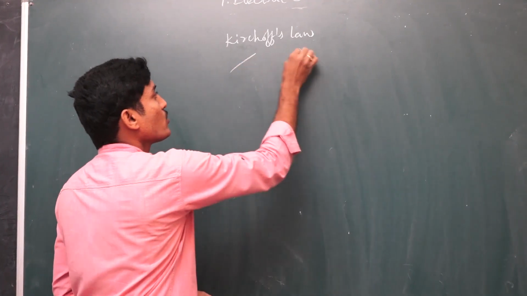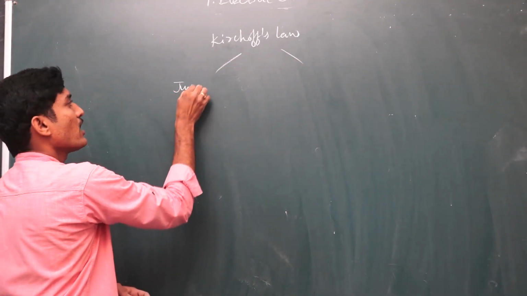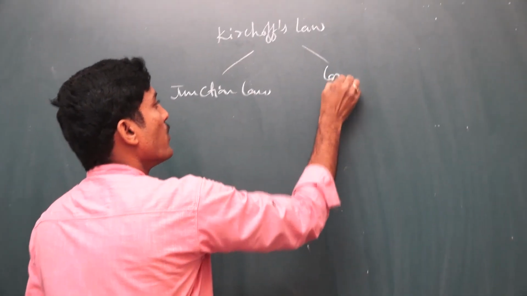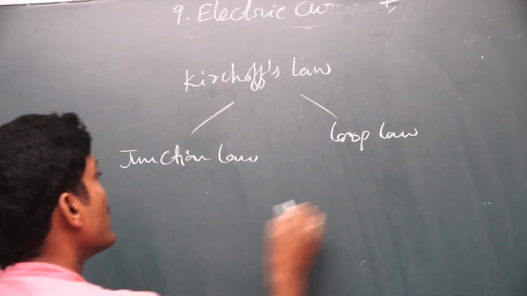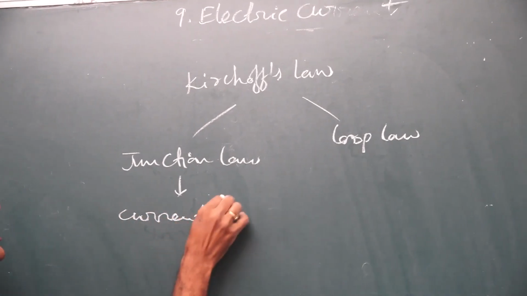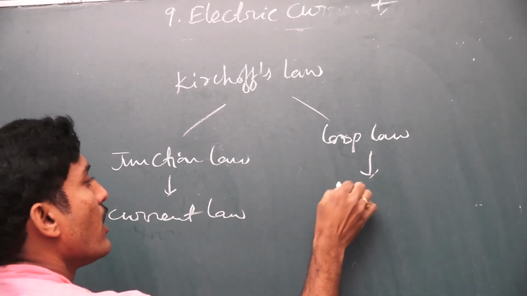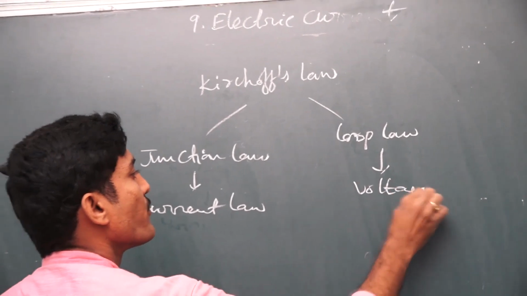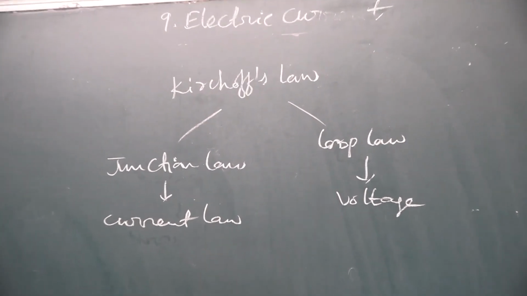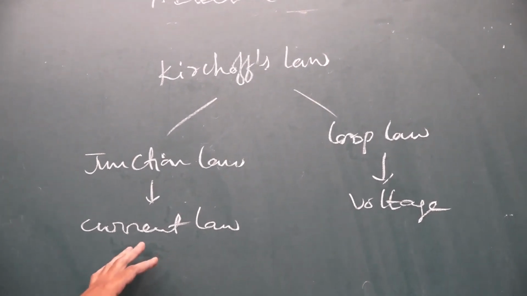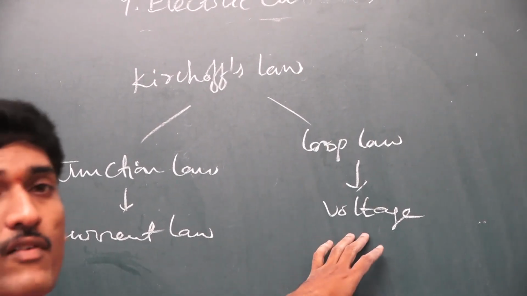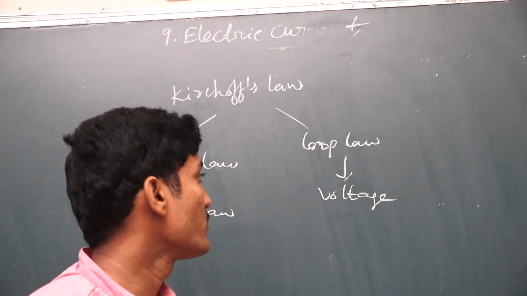Actually, Kirchhoff's has two laws. One is the junction law and the other is the loop law. The junction law is also called the current law, and the loop law is also called the voltage law. The current law is a consequence of the law of conservation of charge, and the loop law is a consequence of the law of conservation of energy.